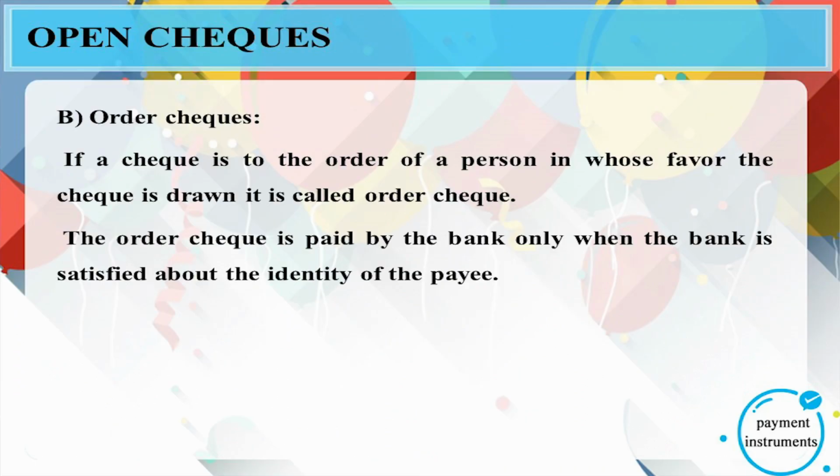How about the order cheque? If a cheque is to the order of a person in whose favor the cheque is drawn, it is called an order cheque. The order cheque is paid by the bank only when the bank is satisfied about the identity of the payee.